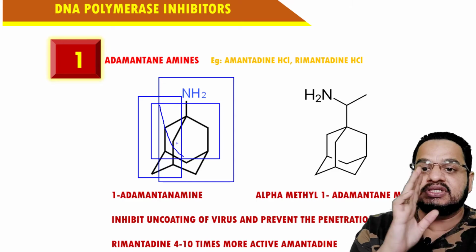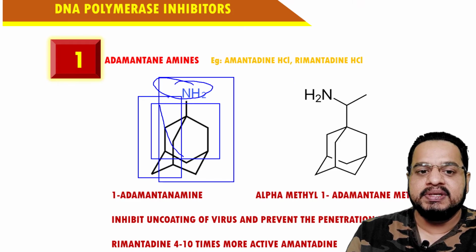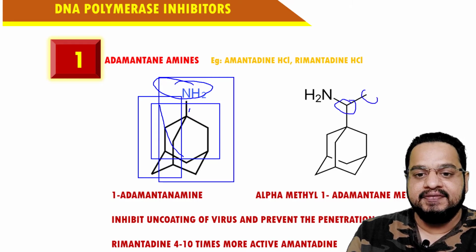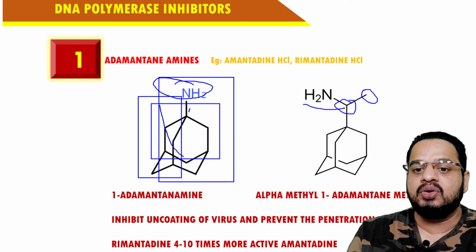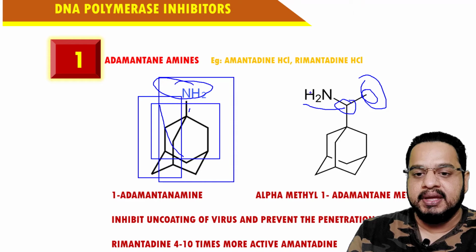So this first structure is adamantane amine. A plain amine group is attached over here. Understand? This is one adamantane amine. And if we attach one methyl group, another methyl group, and NH2, what could that be? This methyl is at the alpha position.